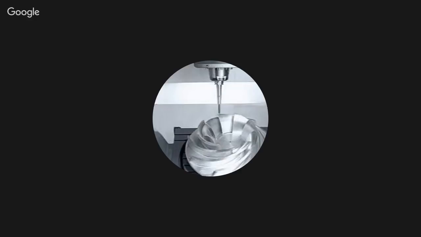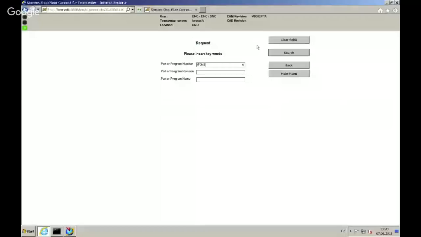I can get the NC program on paper, what you have to do, or search for it. I'm searching for that. Okay, now I can see I have now.